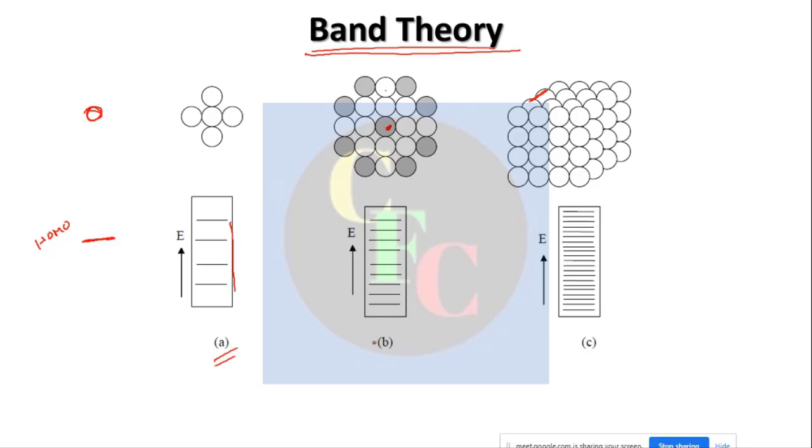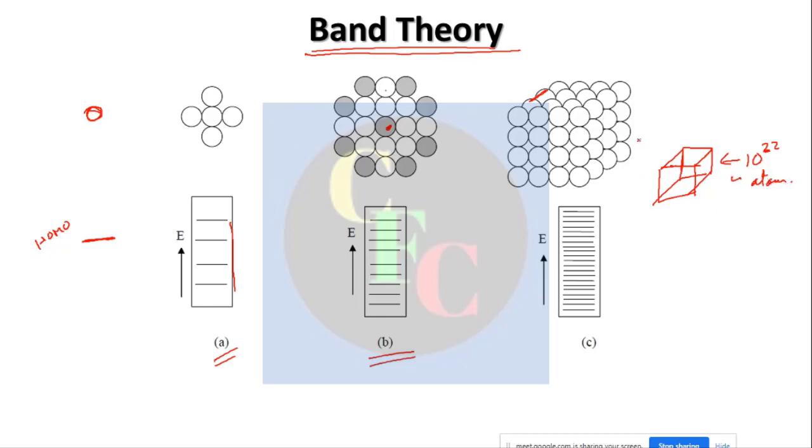Now in the next panel, in B, we have a larger number of atoms. So the number of these energy levels, the number of orbital energies, also increases, and they are very close to each other. If you have a large number of atoms, say a 1 centimeter cube, this can contain in the range of 10 to the power 22 atoms, nearly.